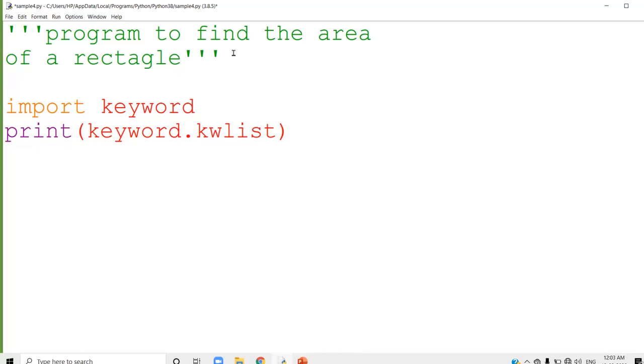The second thing we studied is comments. Comments are the non-executable part of a program, which will not be executed. There are two types of comment statement: single line comment statement and multi-line comment statement. A single line comment statement begins with a hash sign. A multi-line comment statement begins with triple single quotes and ends with triple quotes again.